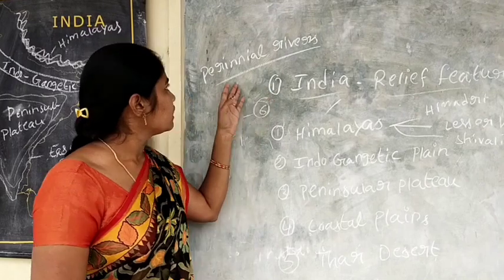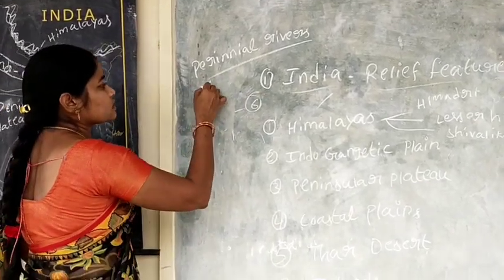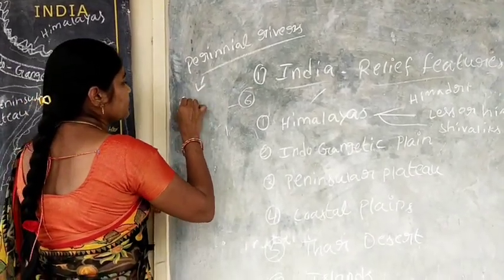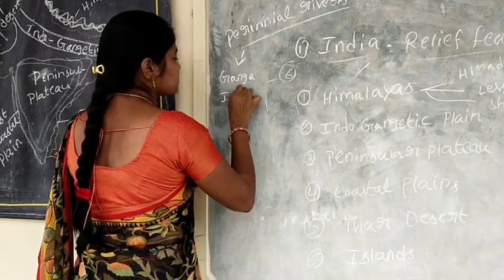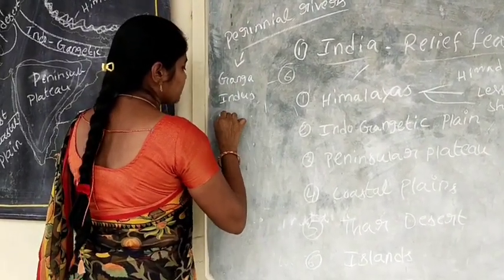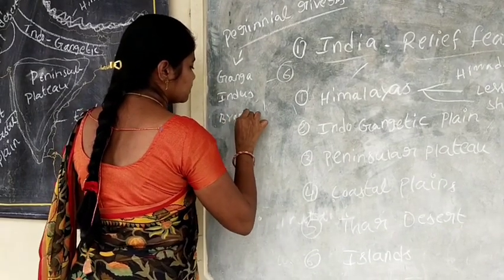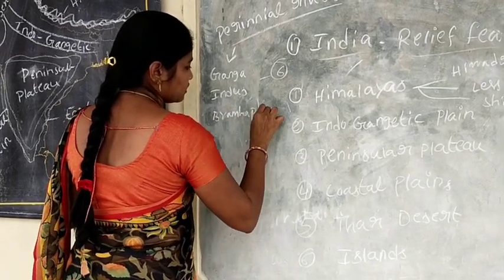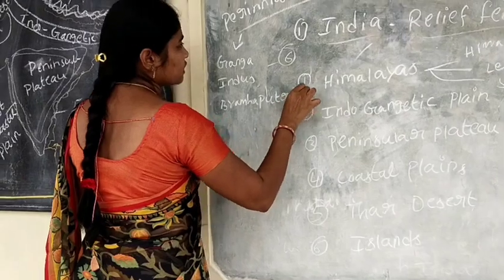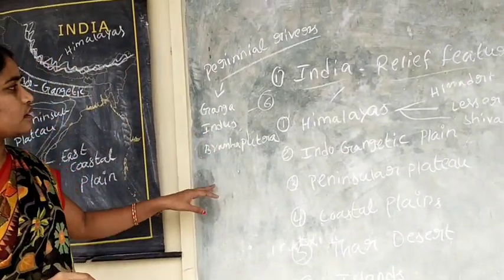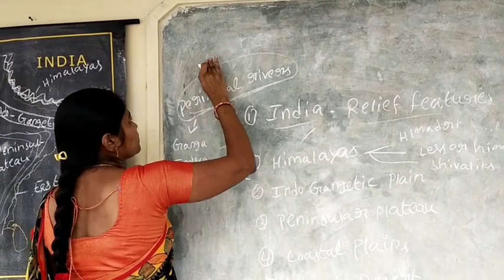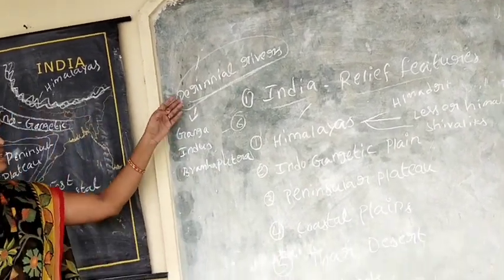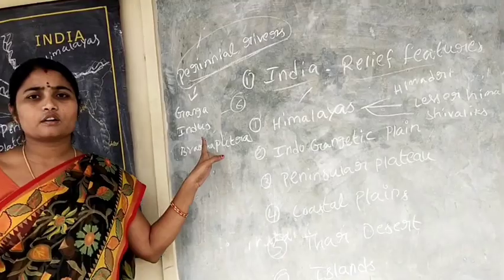Examples for perennial rivers: Ganga, Indus and Brahmaputra. These are the perennial rivers. This question has chances for 1 mark.